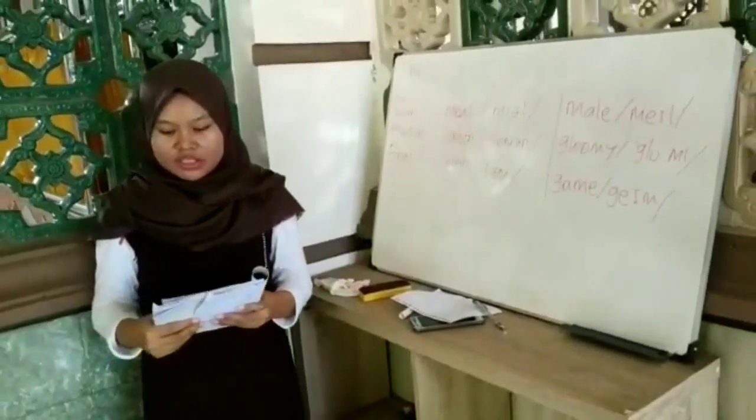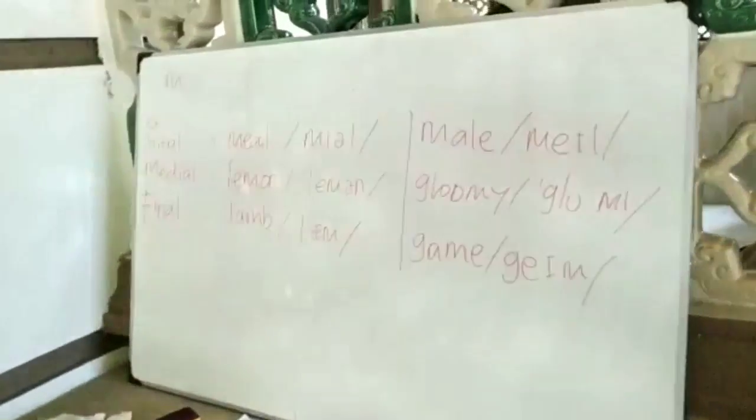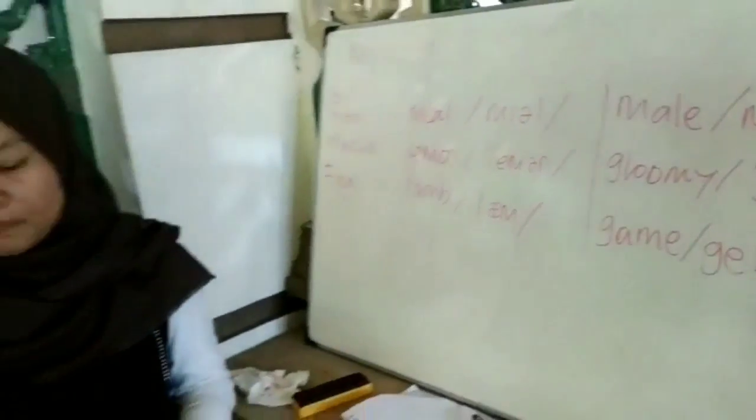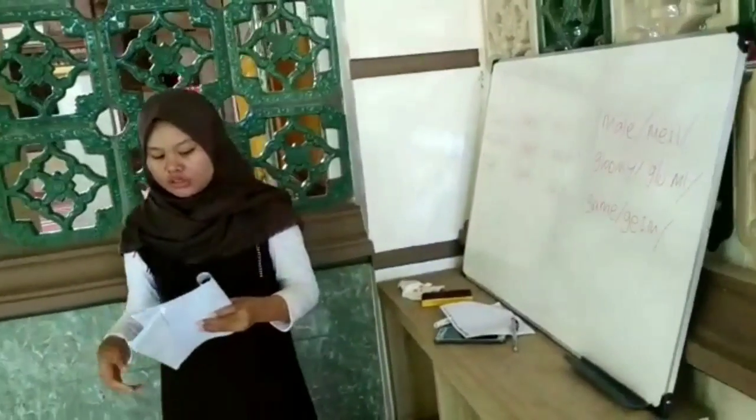So today we will learn about the m sound, the y sound, and the air sound. The first is the m sound.